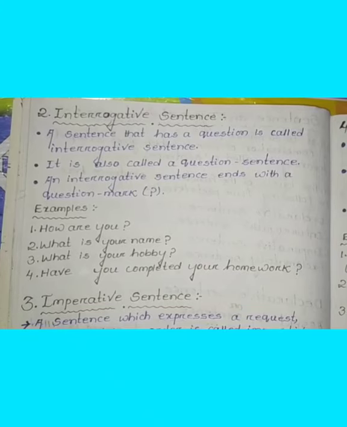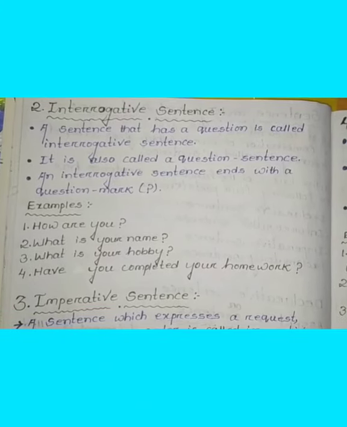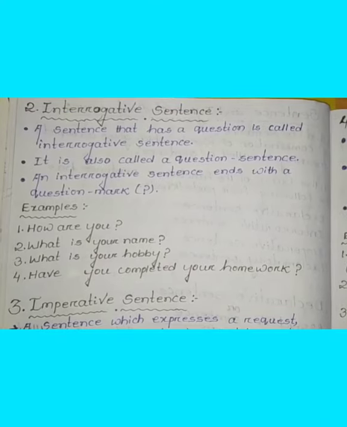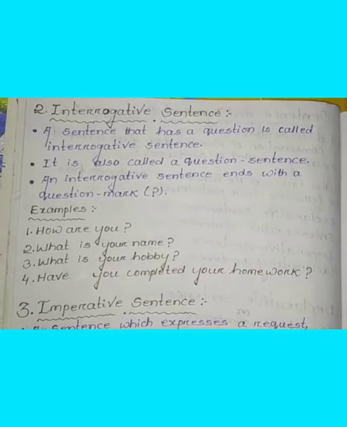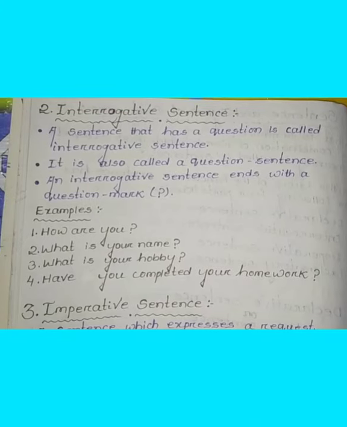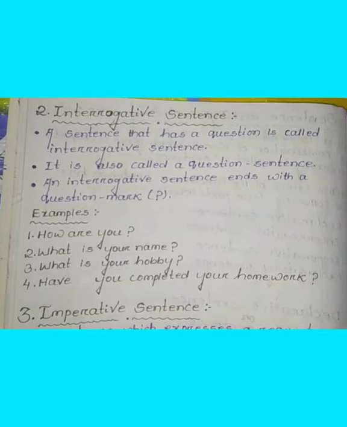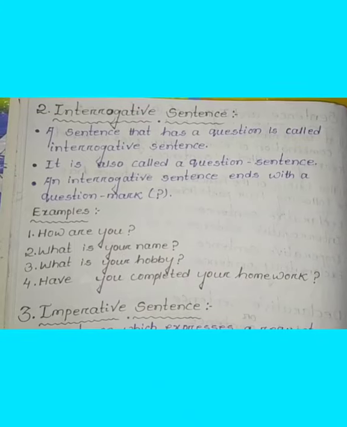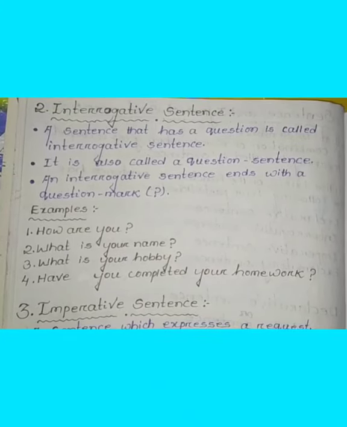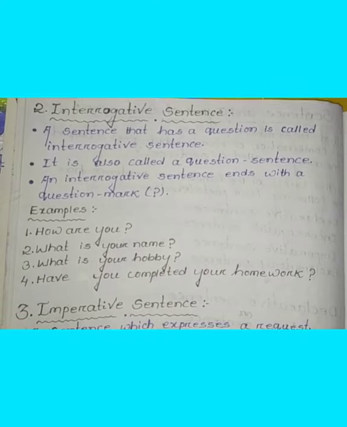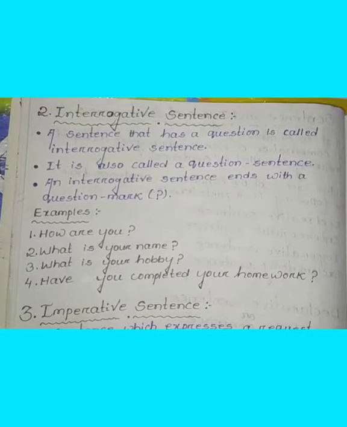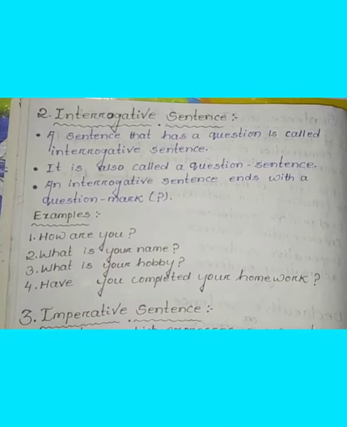Coming to the examples, you can see here, number 1 is how are you? It means we are asking someone, how are you? Then number 2, what is your name? Here also we are asking someone, what is your name? Then coming to the third one, what is your hobby? Then the fourth one, have you completed your homework? Okay, like this. So these types of sentences are called interrogative sentences.